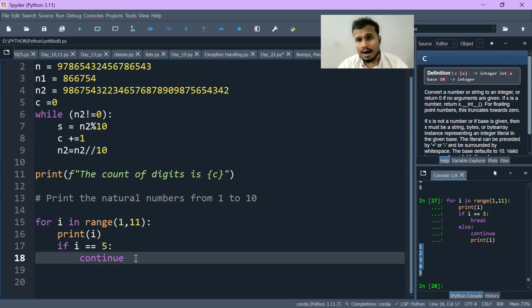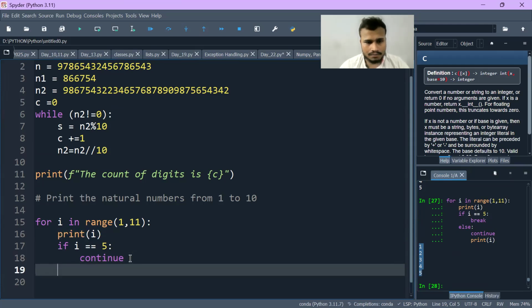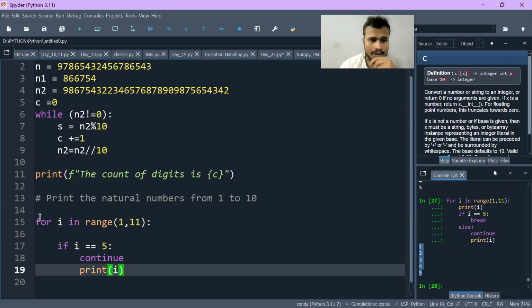Yesterday I talked about how the continue statement will skip the current iteration and move on to the next iteration. So what will get printed here? Let's try printing it. So 5 will not get printed, it is skipped, and 6, 7, 8, 9, 10 will get printed.